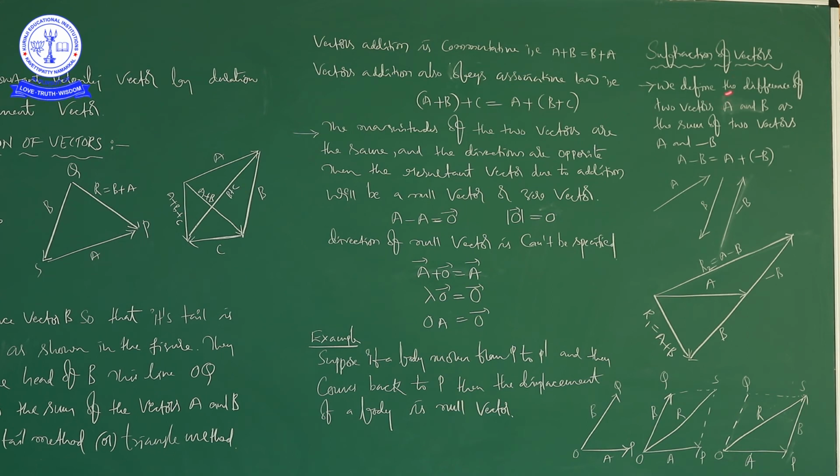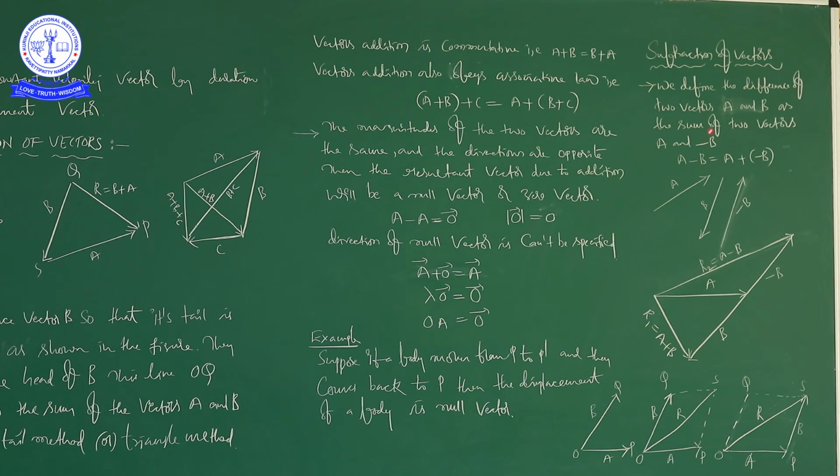If you take one vector, for example A, and multiply it by minus 1, you will get minus A. So minus A bar is the negative vector of A bar. Similarly, minus B bar is the negative vector of B bar. Here, subtraction of vectors is nothing but adding one vector and the negative vector of another vector.